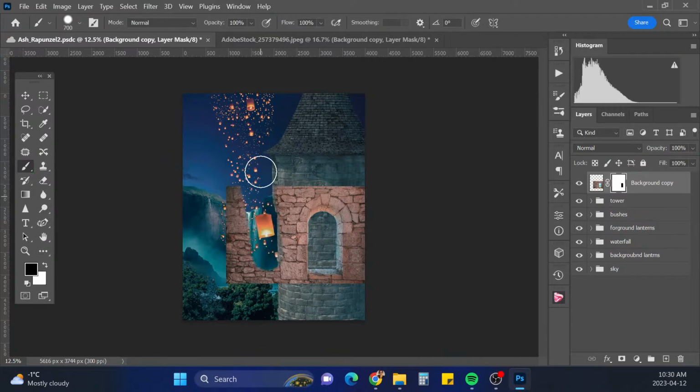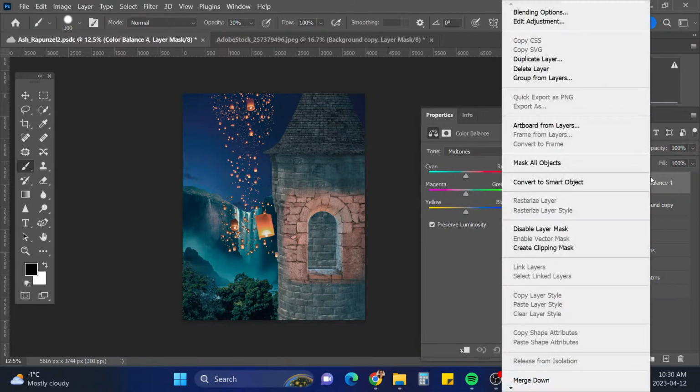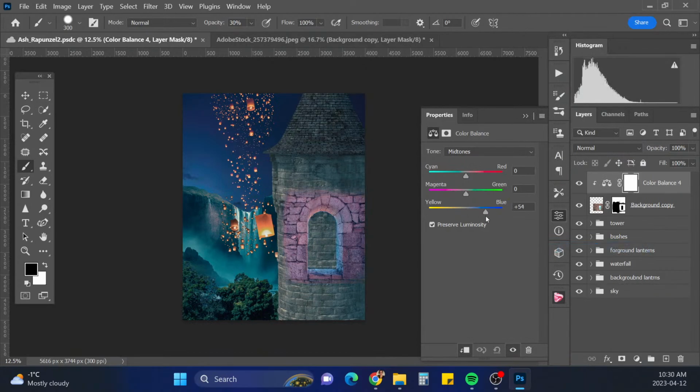So first off, I'm just going to paint that away. And then we're going to bring this down and just kind of blend these bricks into the tower. And of course, I'm going to change the color so it matches better. So we will put on a color balance, clip that down, less magenta.